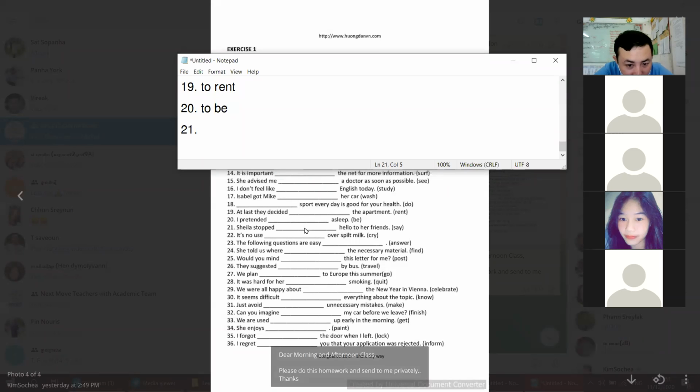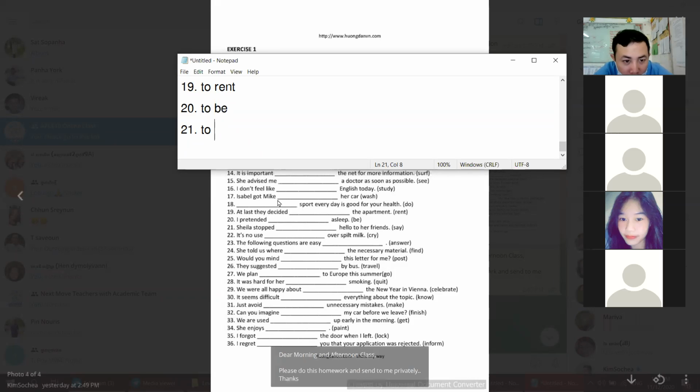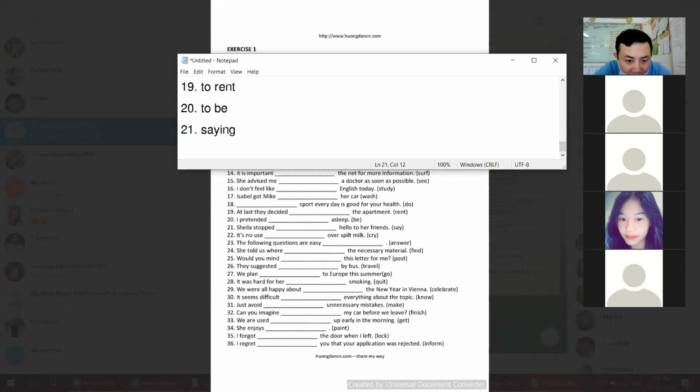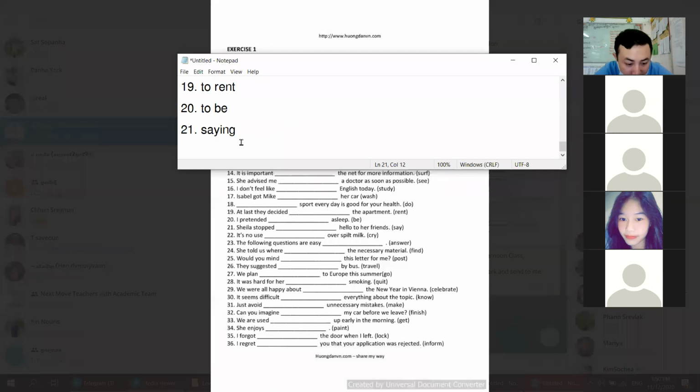Okay, 21. Stop. Actually, the word stop we can use with to infinitive and gerund. But based on this sentence, the situation here, we just read stop saying. The word stop can be stop to say or stop saying, but the thing is that it's used in different ways. So in this sentence, we just read stop saying. This is in the gerund and infinitive one as well. Gerund. Okay. So 22.